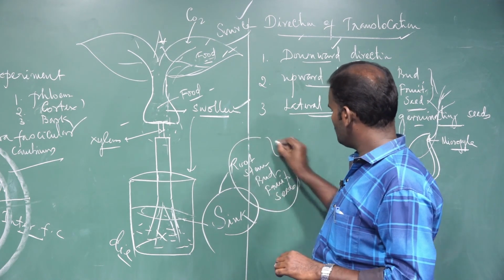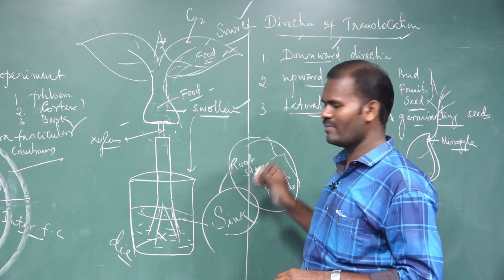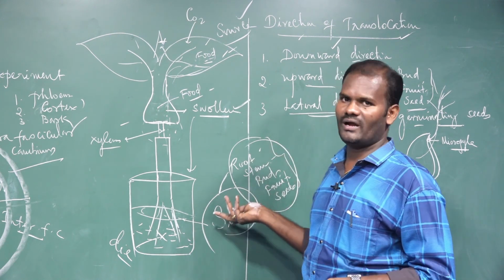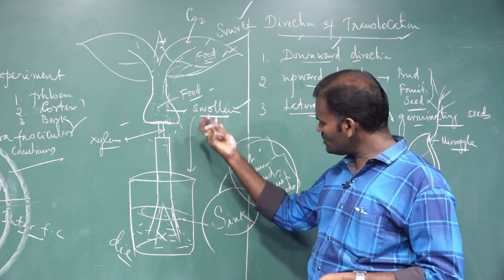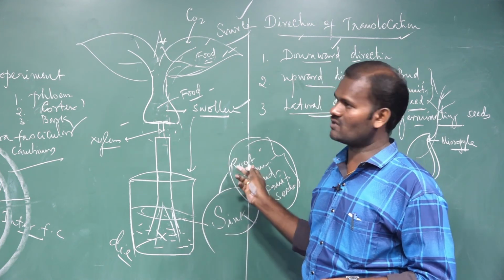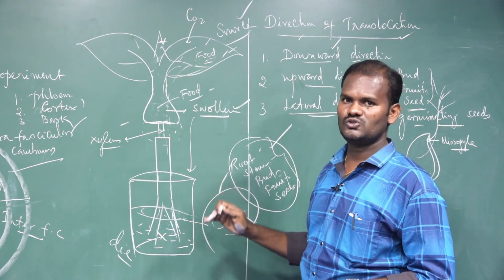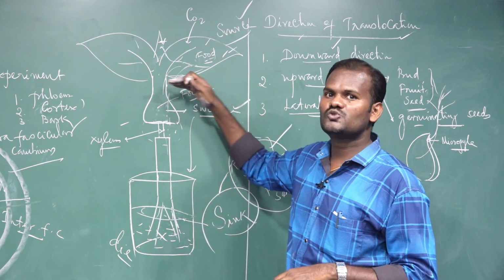These do not manufacture carbohydrate, except some stems which can. But for the most part, these parts of the plant body cannot synthesize their own food material. They receive food material for various metabolic activities from the leaf. So these parts are called sinks. This is called source to sink. Food is always translocated from source to sink.